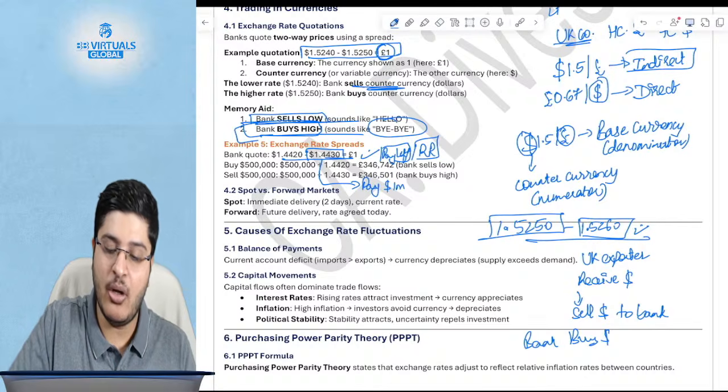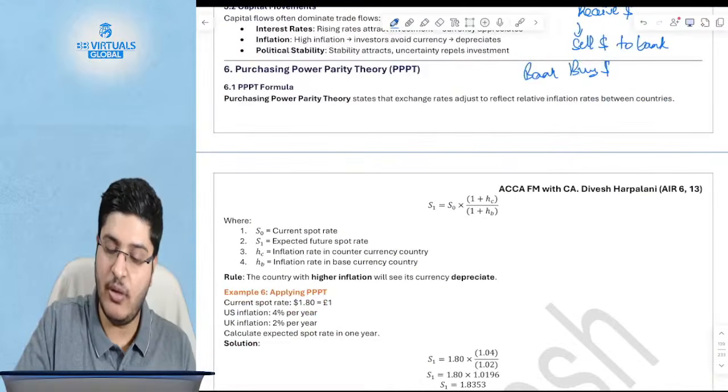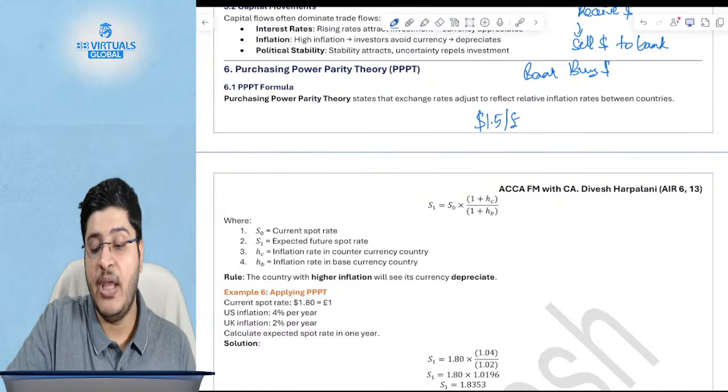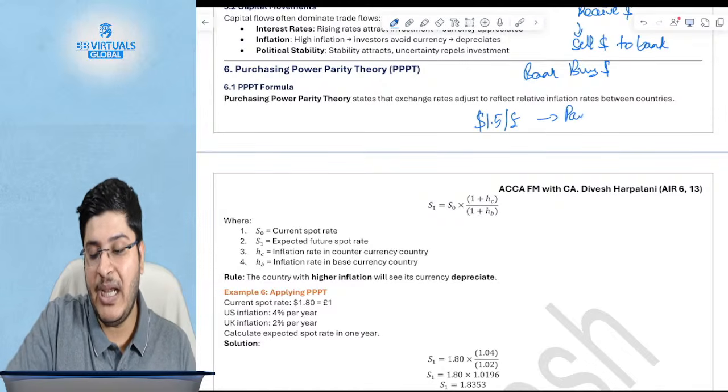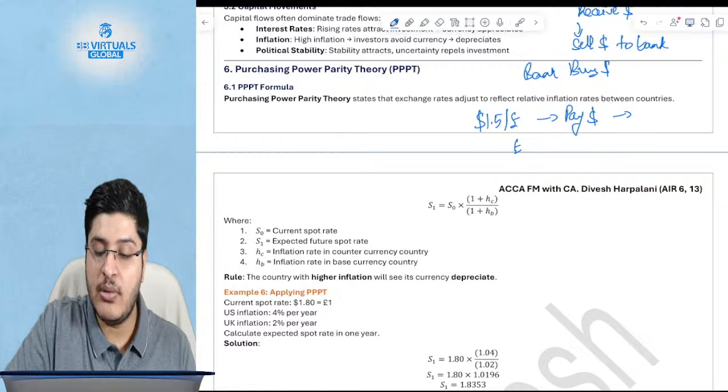You had to pay $1 million. Okay, $1 million. Now you will do what? Should you divide or should you multiply? If it is $1.5 per pound, what should you do? If you have to pay dollars, what do you do? Do you divide or do you multiply? Remember, you have to come to pounds. Right? You have to come to pounds.